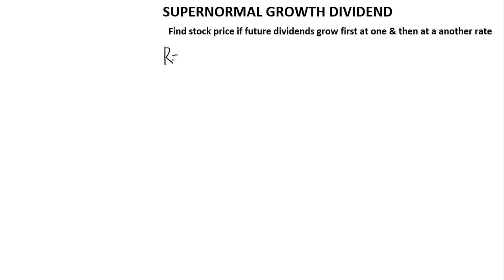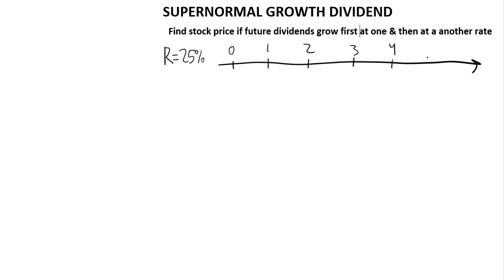We have the discount rate, let's make it a 25% annual rate. And then what do we know about the stock dividends in the future? This is something we need to assume, as if we know what the future dividends would be, even though in real life this is never the case. Year 0, year 1, year 2, year 3, year 4, year 5.